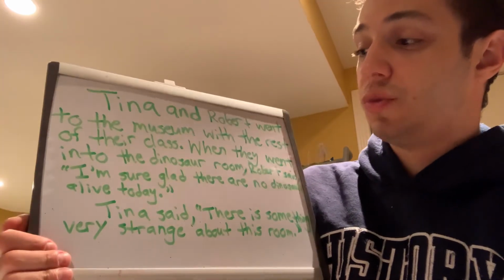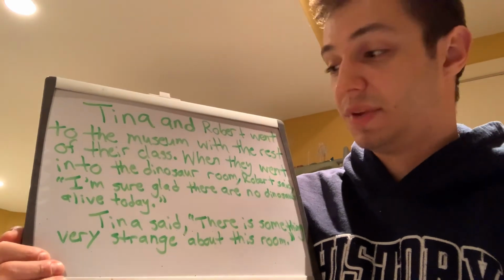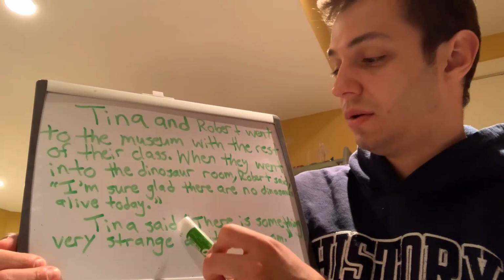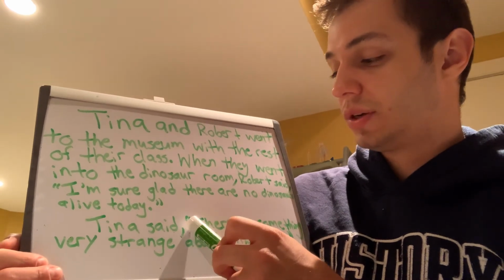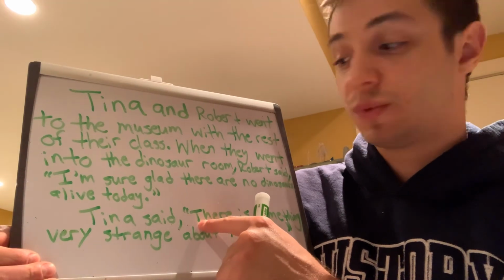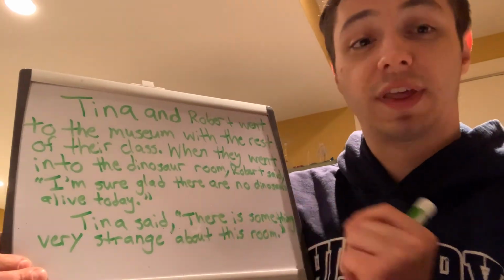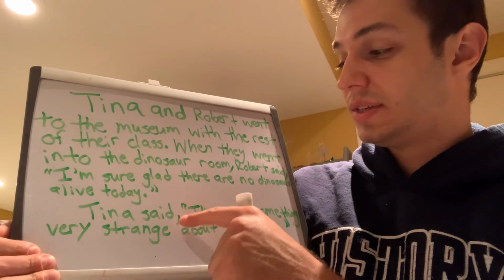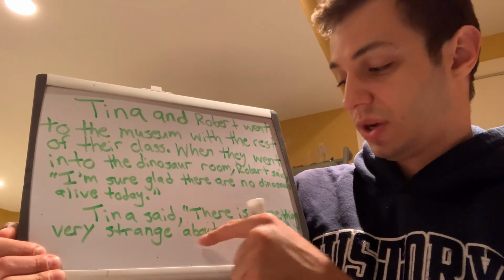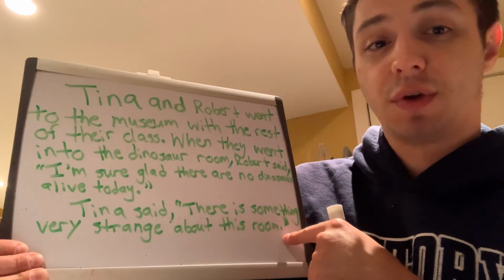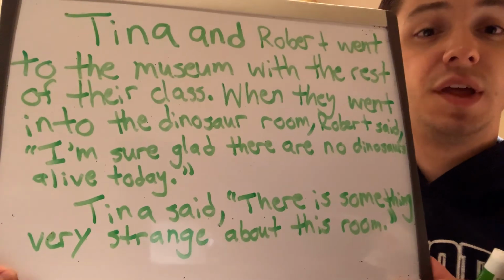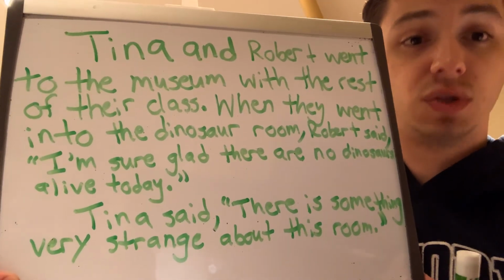Now we need to start a new paragraph because we have a new person speaking, which is Tina. Tina said, comma, quotation marks, and remember that the first letter of the first word that somebody said has to start with a capital letter. So Tina said, comma, quotation marks, there is something very strange about this room, period, and then my closing quotation marks. So this is going to be the beginning part of your story.